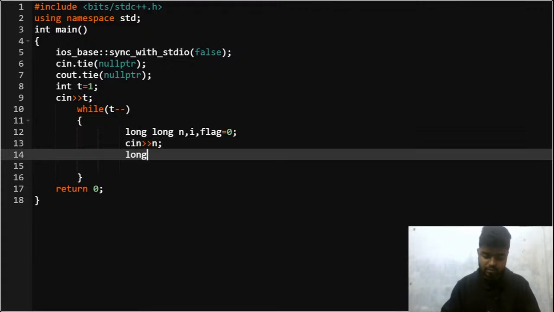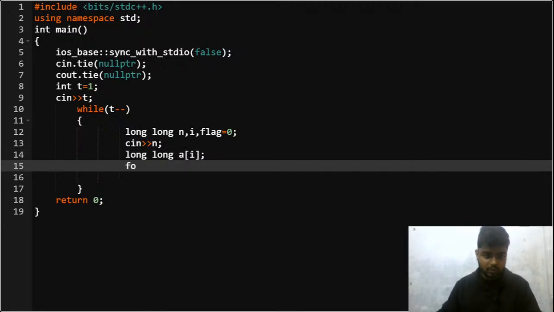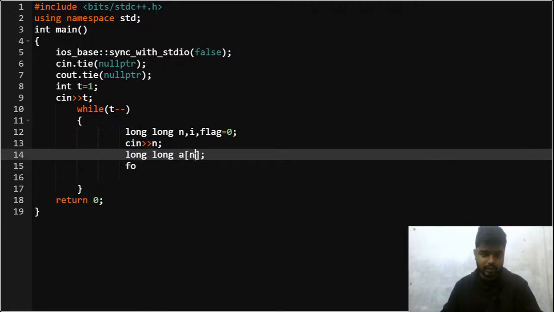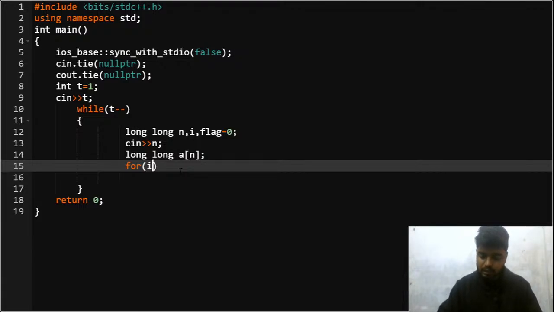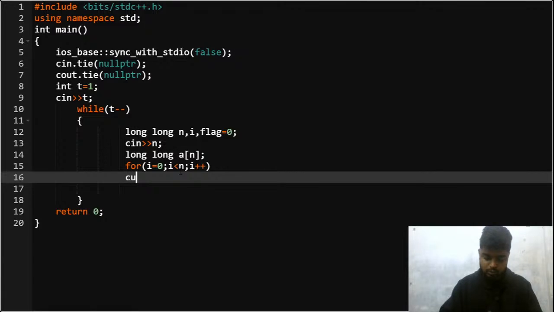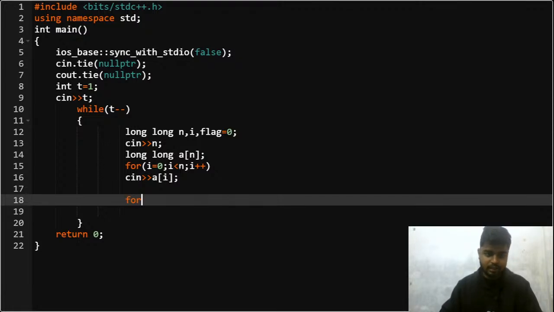Once that part is done, I'll declare long a of n, a of n. I'll take all the grannies as input first, with cin in a of i. Once that part is done, I'll sort this out. So I'll sort, that is a comma a plus n, in this order.